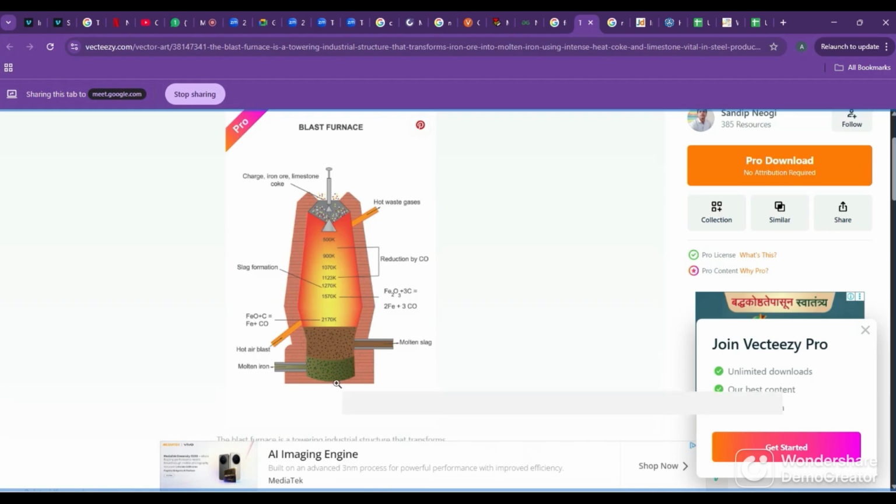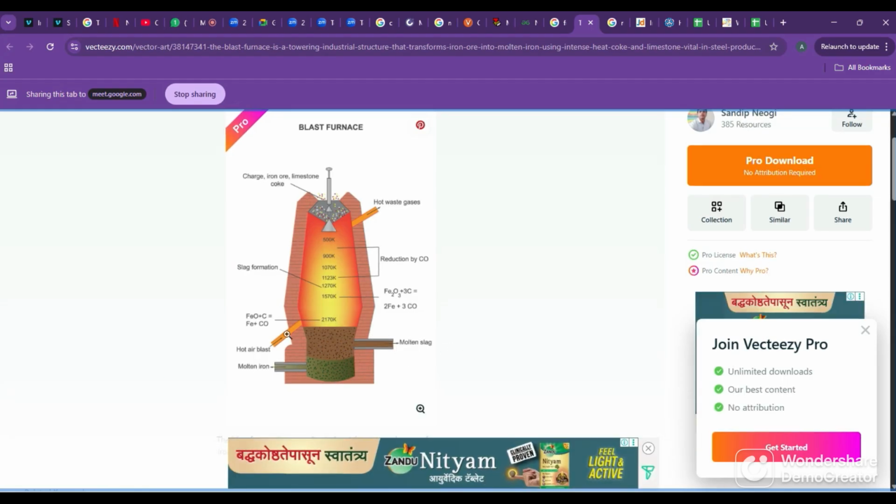The pure iron will go to the bottom. From the bottom, pure iron will come out, calcium silicate will come out from here, and whatever CO2 gas forms comes out from here. So there is an outlet for your ore, impurity, and the waste gases. That's how a blast furnace works.